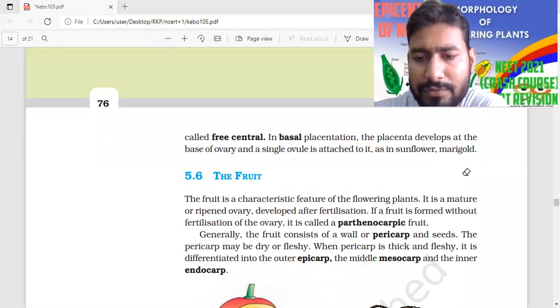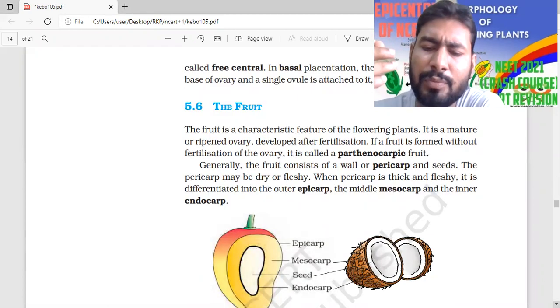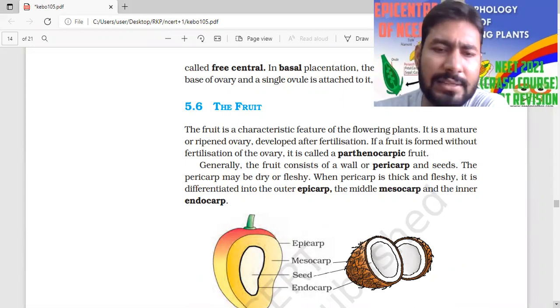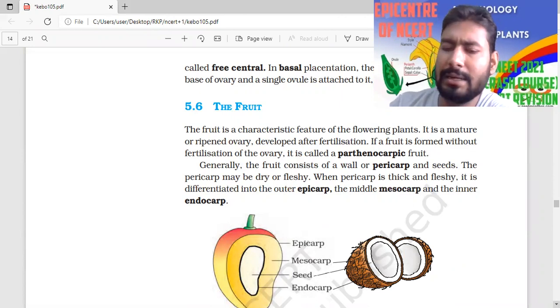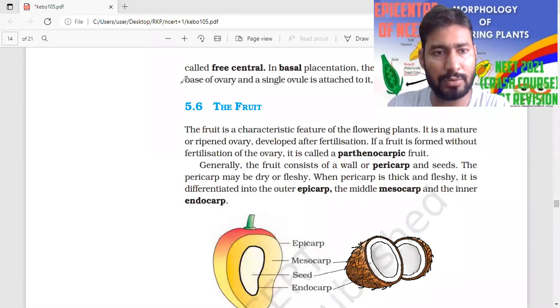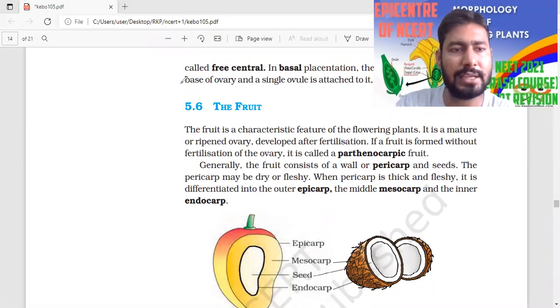Now let's look at the fruit. Fruit is also a very important part of NCERT. Most of the time they have asked about the type of fruit or the portion of fruit which we eat. Sometimes they have asked about the types of fruit. I already told that fruit is basically derived from the ovary wall, while seed is derived from the ovule.